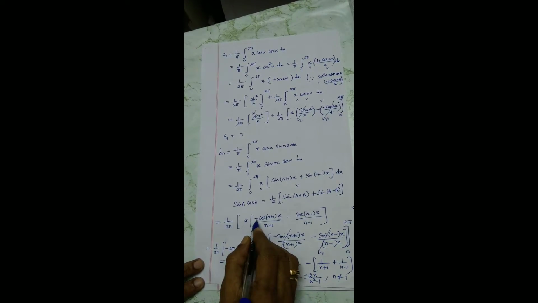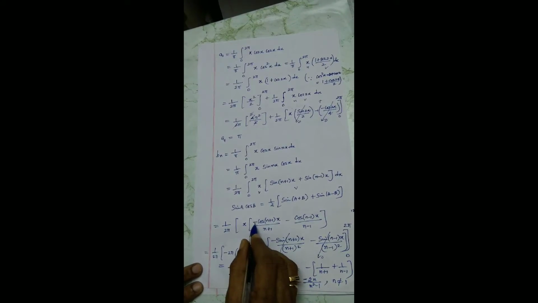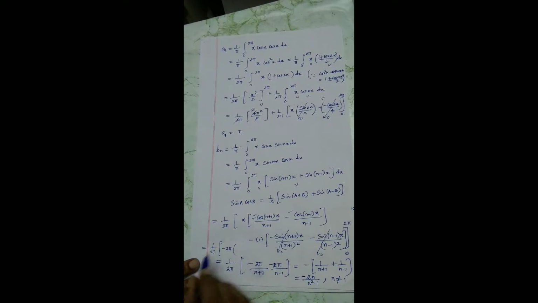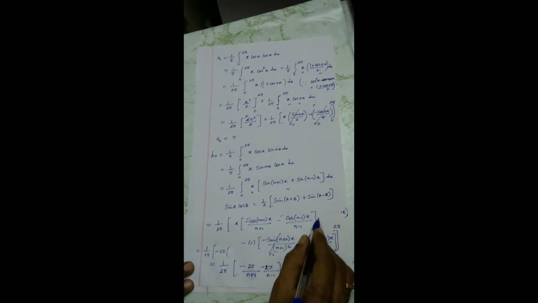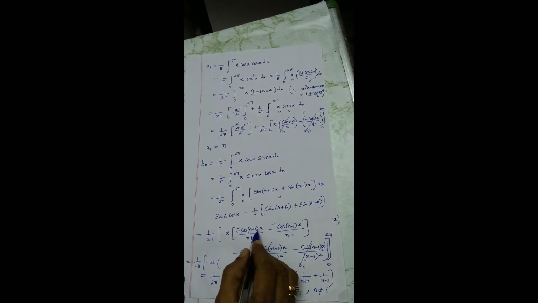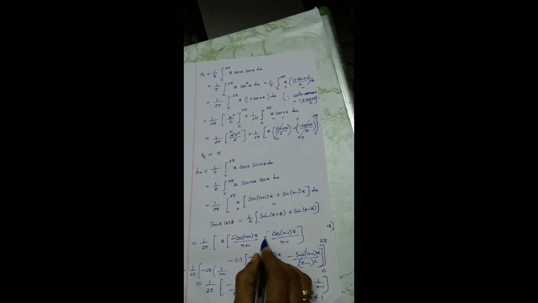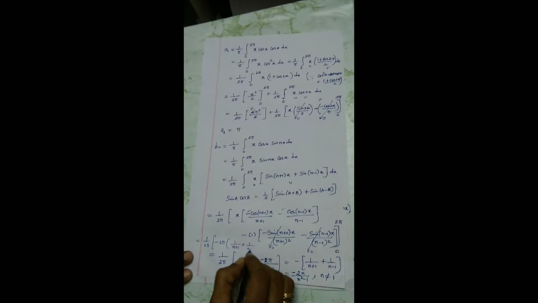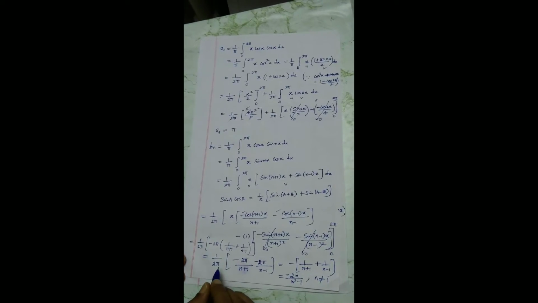I am substituting after pulling out the minus symbol. X equal to 2 pi, upper limit, cos 2 pi (n plus 1), 1 by (n plus 1). The minus symbol I have already taken out, so here 1 by (n minus 1). So these two get cancelled out. The next step, I think you are able to understand. Minus of this.